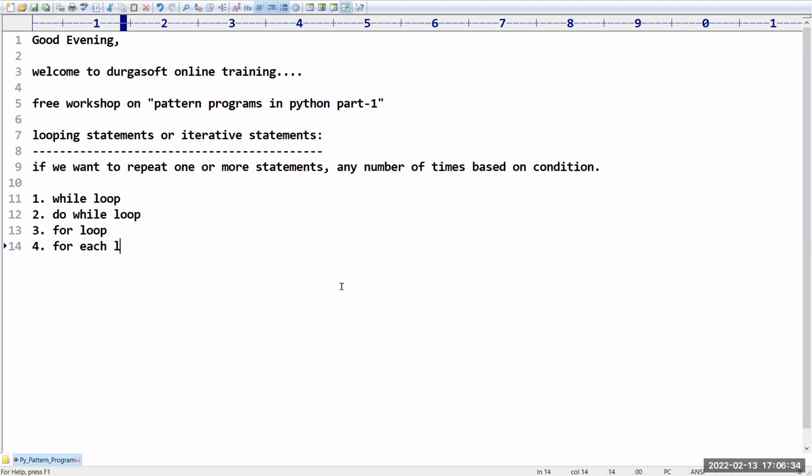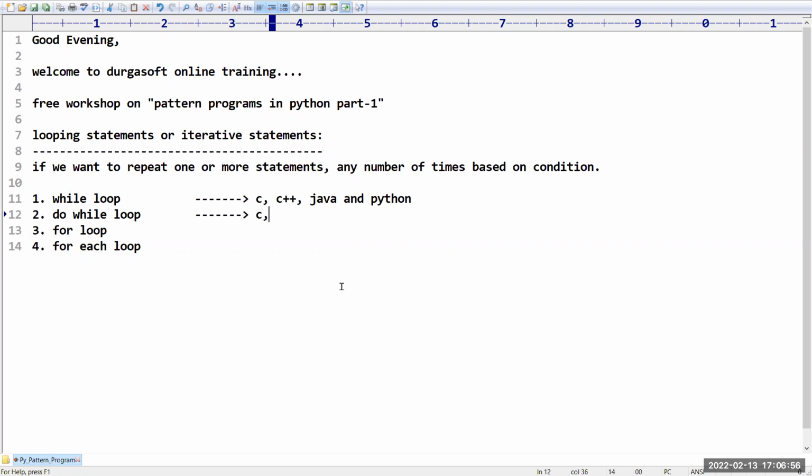While loop: C, C++, Java, and even Python provide support.